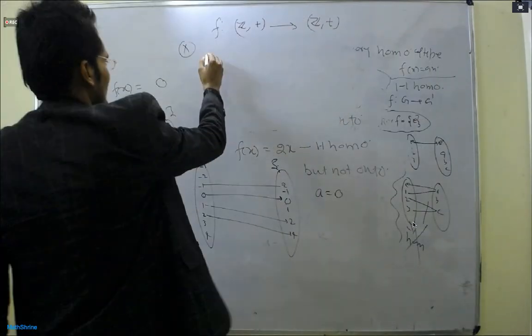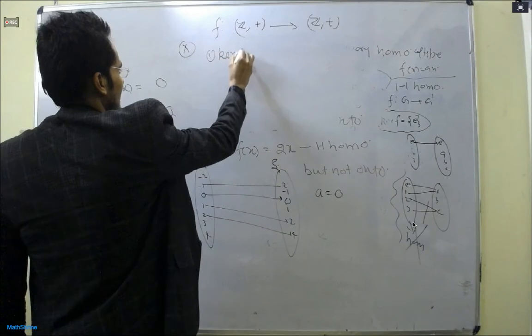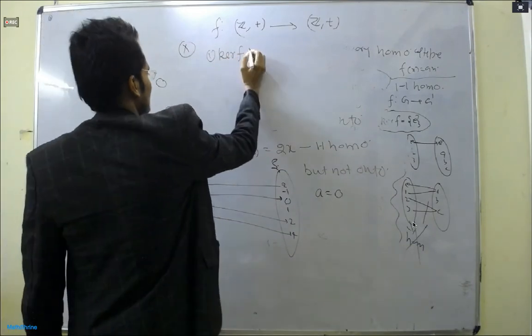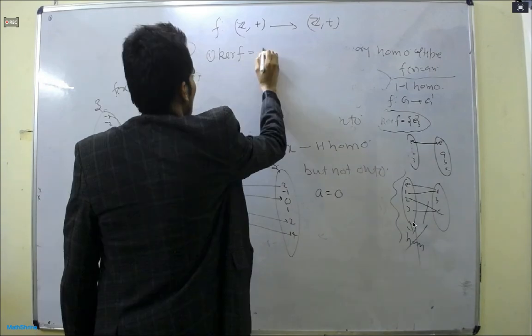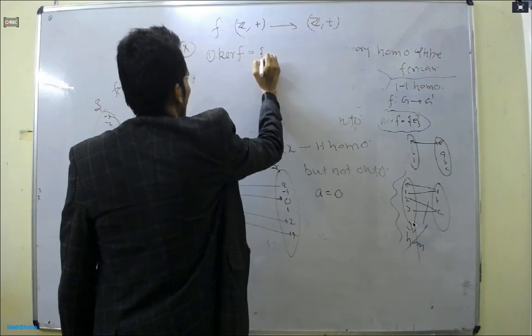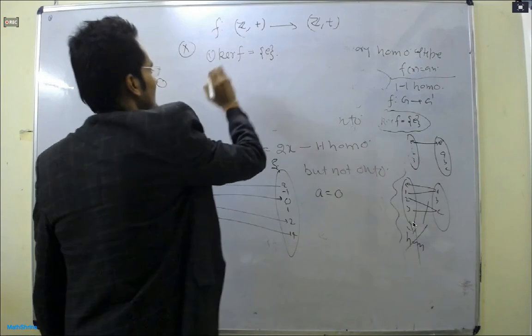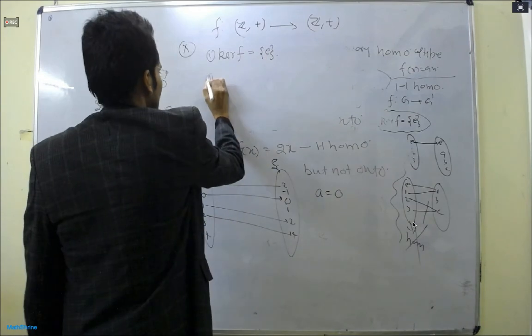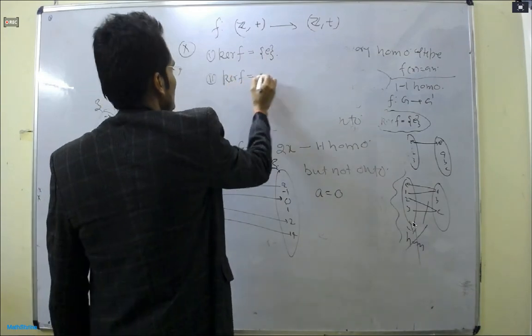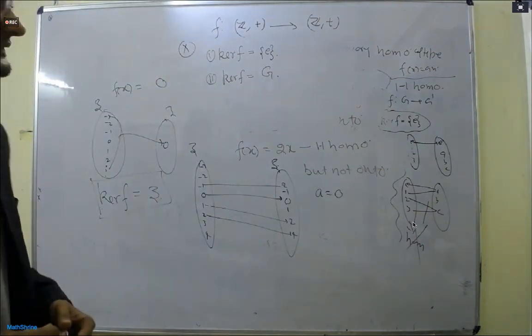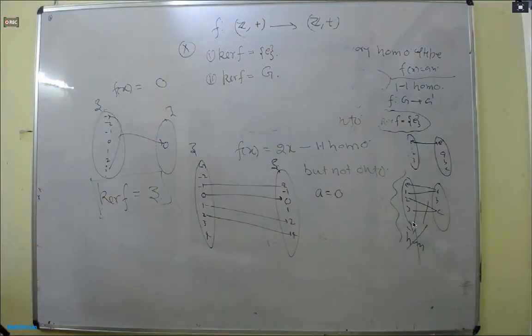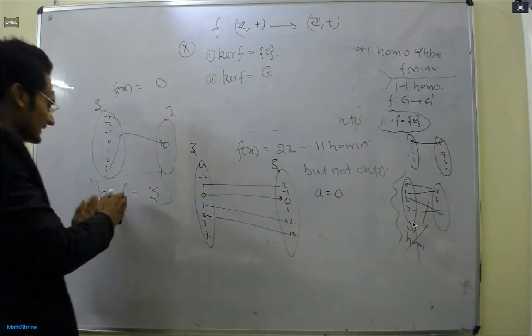Listen carefully. There are some interesting properties. If the kernel of F is whole G, then what is the definition? If you look at the fundamental definition, if F is a homomorphism from G to Z, then G over kernel of F is the same as F of G. All right.